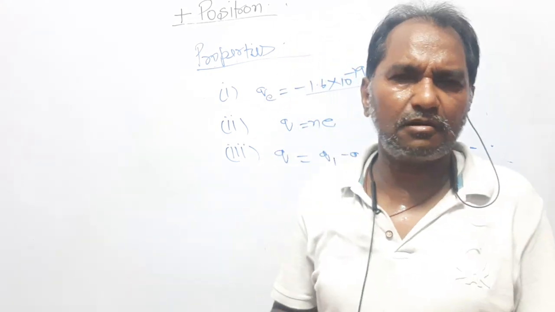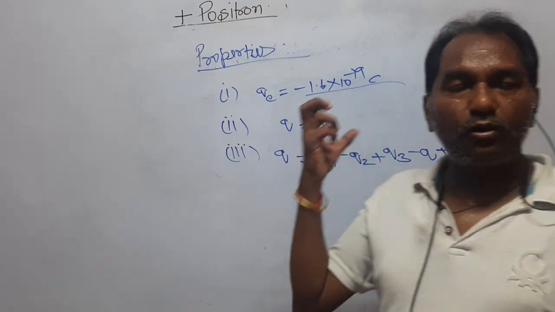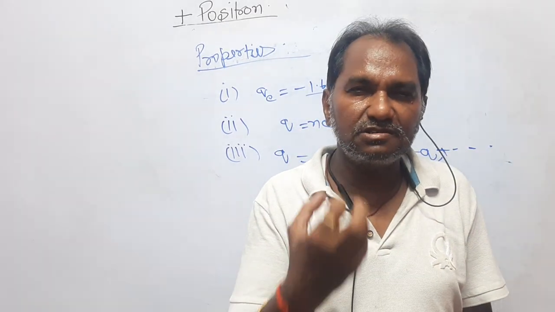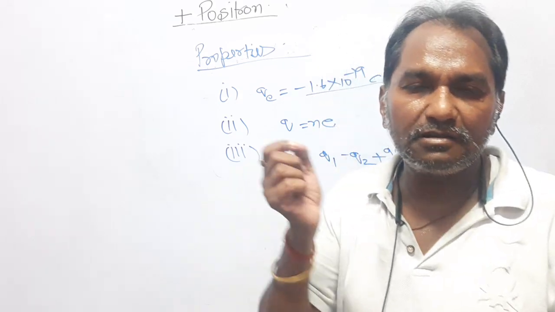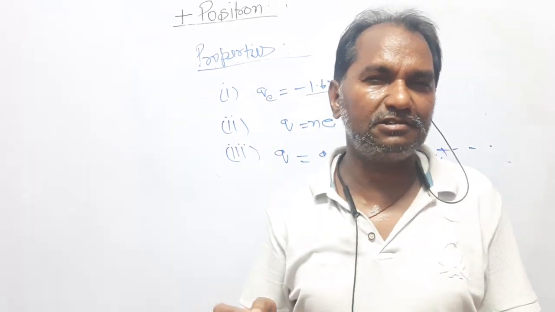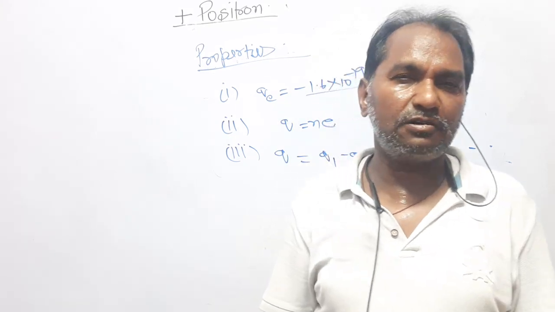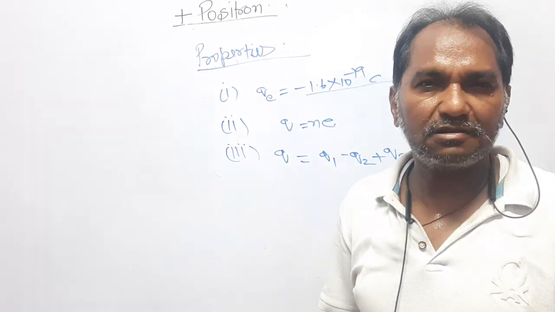That is not today's topic, so I am not discussing all that. So the total charge of the universe is conserved. It can neither be created nor be destroyed, and the total charge on a body is the algebraic sum of all its charges.